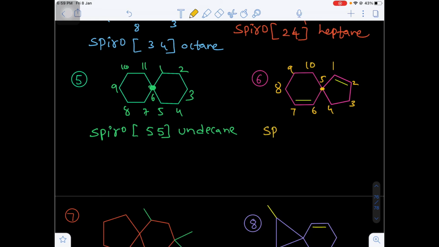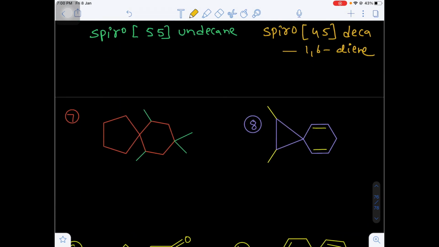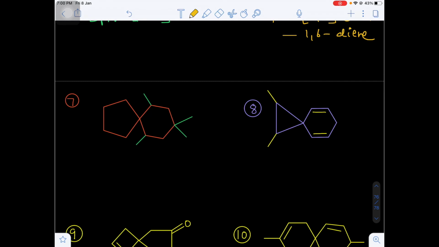So what I am writing here? Spiro. Smaller carbon atom 4, next larger carbon atoms will be 5. Spiro 4, 5, deca. There are 2 double bonds. That's why diene, and the location will be 1, 6. 1, 6 diene.